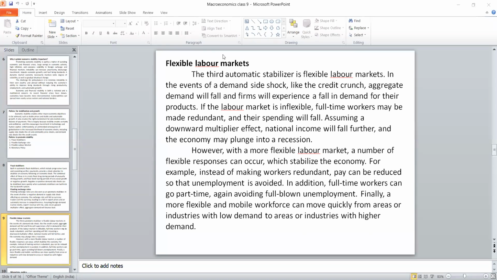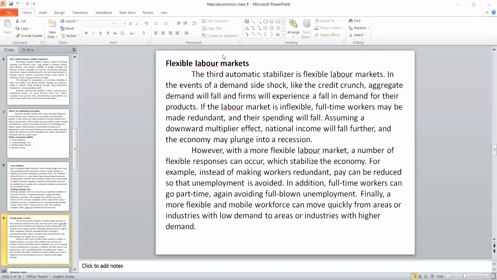What we have to do, instead of having full-time workers, let me have part-time workers and they will be paid in a different way. So we can avoid the recession. Due to the multiplier effect and accelerator effect, the national income will not fall further. That is why flexible labor input always maintains the economic stability.